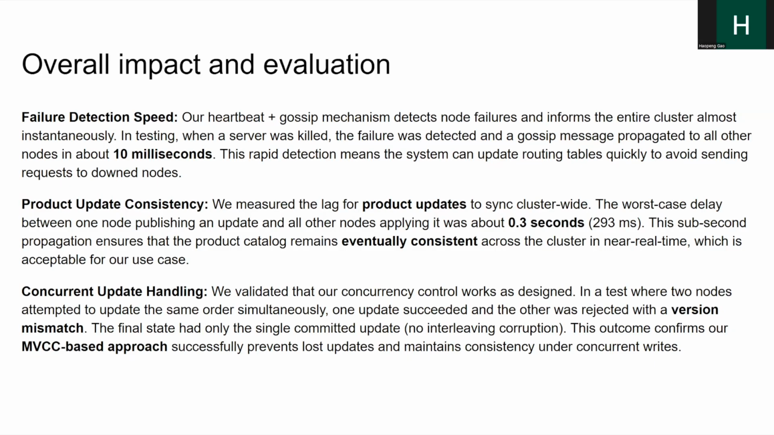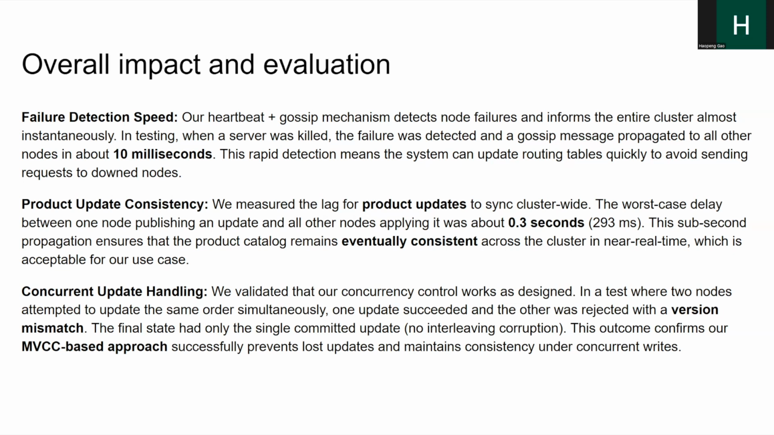After the demo of our implementation, we continue on the overall impact and evaluation of our project. Firstly, our heartbeats and gossip mechanisms help detect node failures and inform other nodes about updates. And after the failure has been detected, we only need about 10 milliseconds to inform other nodes. By doing this, we avoid sending requests to nodes that have been shut down.